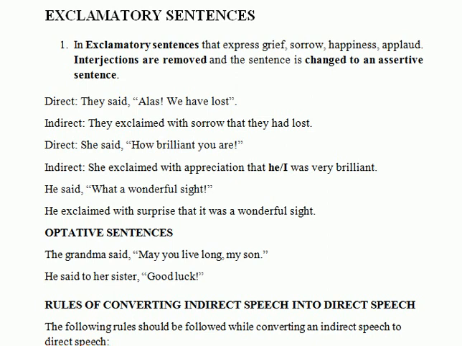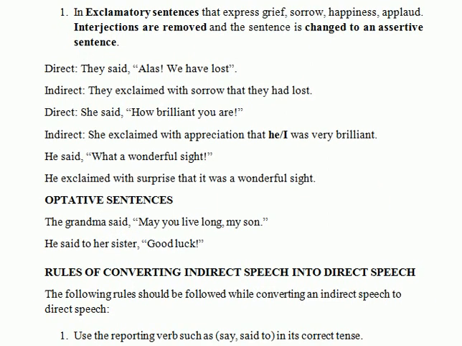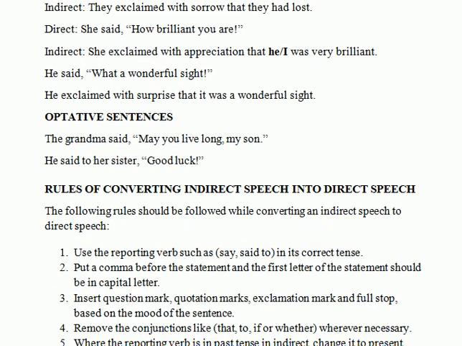So this is how we would do the exclamatory sentences, and now we will move towards optative sentences. Optative sentences may include some prayer, curse, some wish, desire, etc.